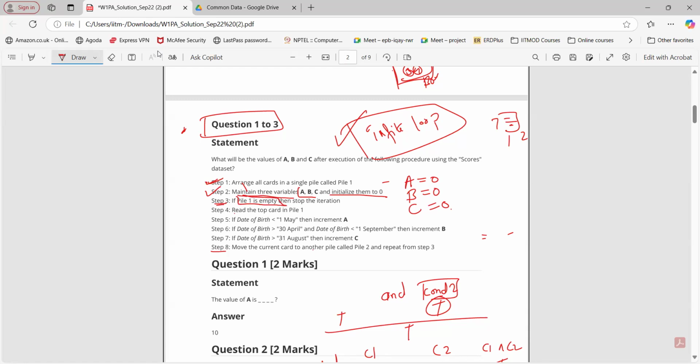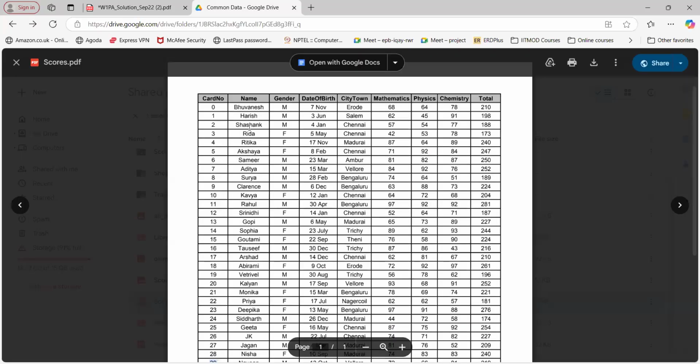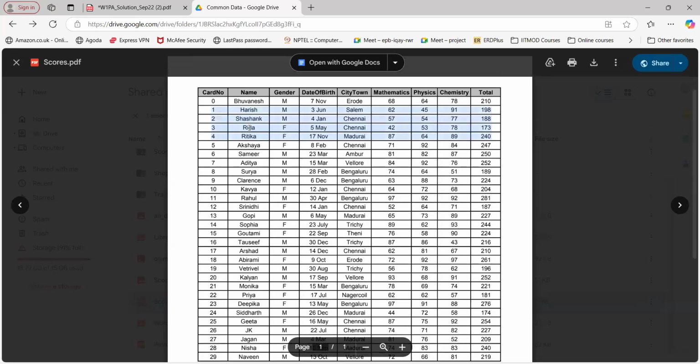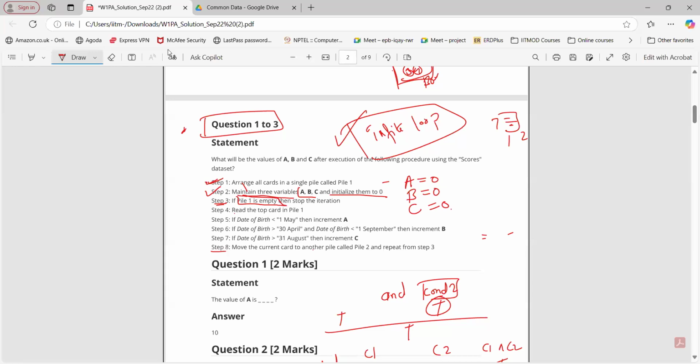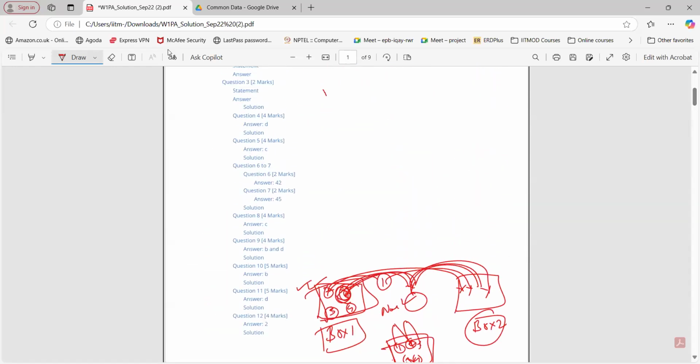If pile 1 is empty, then stop the iteration. But if you see this PDF, we have not gone through any cards here, so the pile is not empty, so that condition is false. Remember, in this procedure we have an if, then a condition, and then some action we need to do.